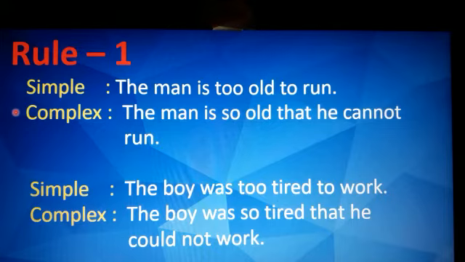Now if the sentence is in past tense, that is the boy was too tired to work. Here was has been used. So the complex sentence would be the boy was so tired that he. Now here we will not use cannot because it is past tense. So we will use could not work. The boy was so tired that he could not work, and the pattern will be subject plus verb plus so plus adjective plus that plus personal pronoun, that is we have used he, plus could not because it's past tense, plus V1, that is first form of the verb.